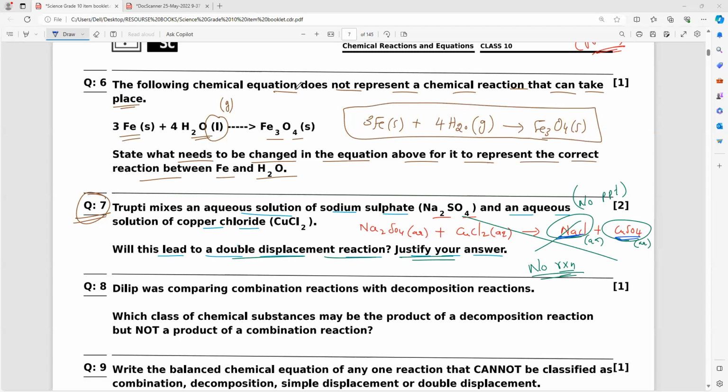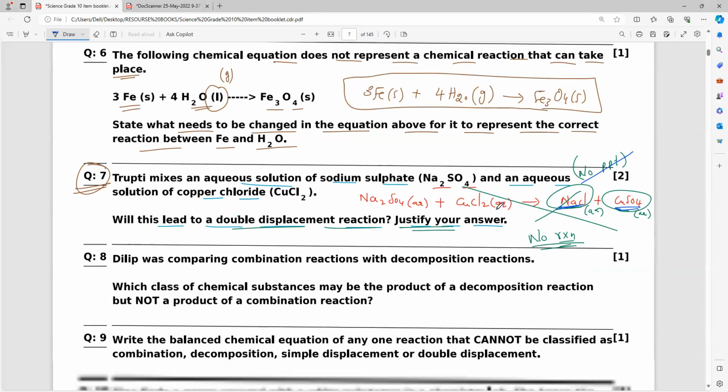Do you all understand, everybody? When can we say double displacement reaction? Only when we get one PPT. One PPT must come, meaning one insoluble solid must be there. Then only we can say it is a double displacement reaction. Understand, everybody? If you have doubt, you can ask me. At least one PPT, then only it is called a double displacement reaction. So keep it in mind.